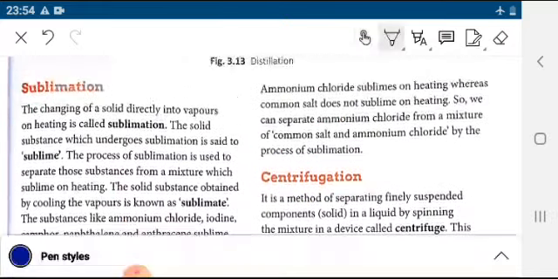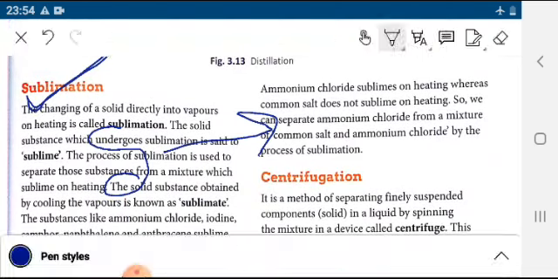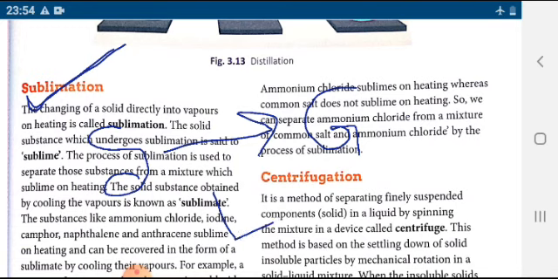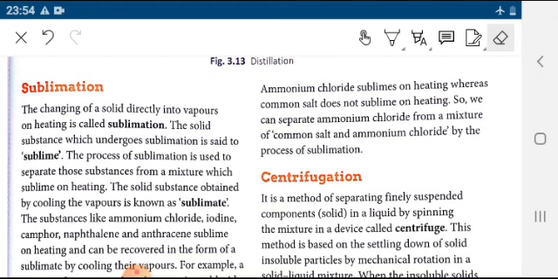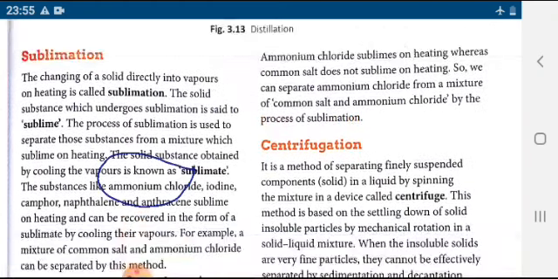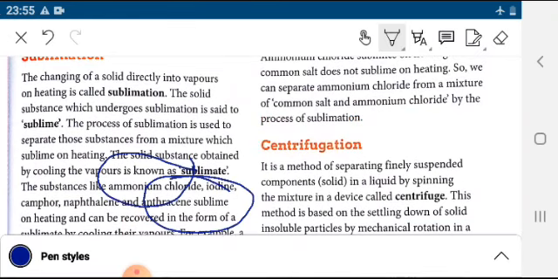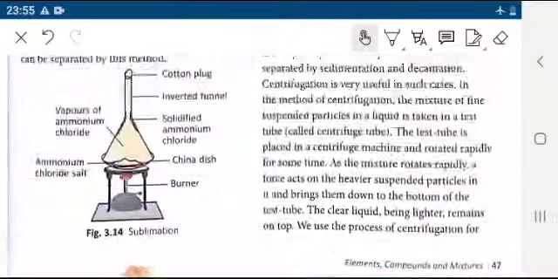Next, what is sublimation? We all know what sublimation is. When a substance changes from solid to gas without changing into liquid, the process is known as sublimation. What are the examples? Naphthalene balls, ammonium chloride, anthracene. These are the examples of the sublimation process.